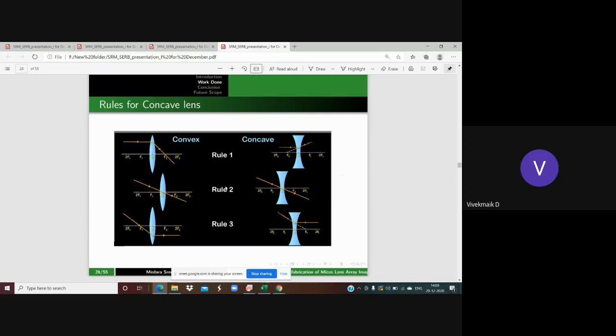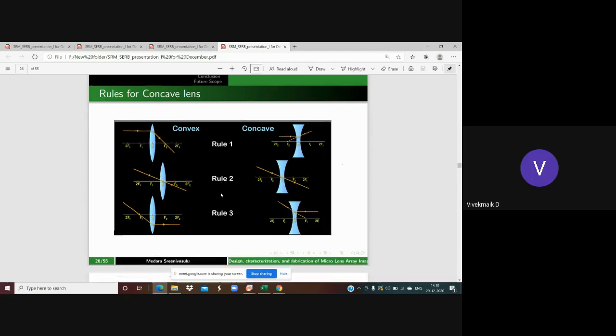It is similar to rule 2 of the convex lens. And rule 3 is that if the ray is obliquely incident on the concave lens, then after the refraction, the outgoing ray will be parallel to the principal axis. Rule 3 and rule 1 are exactly opposite to each other because of the reversibility of light. And for the formation of the image, we are going to consider rule 1 and rule 2.